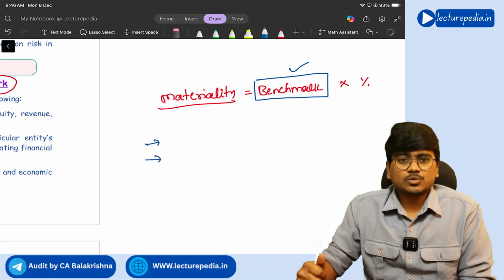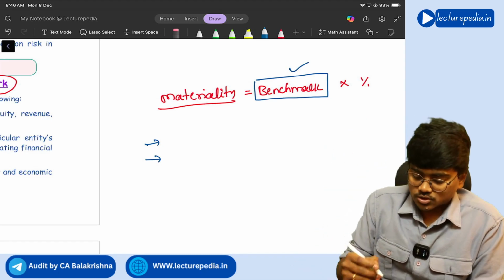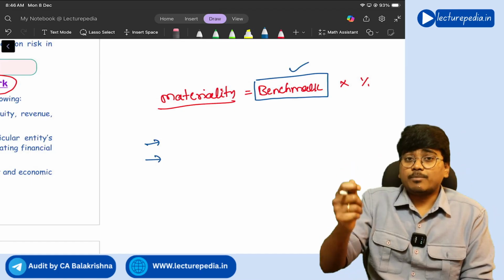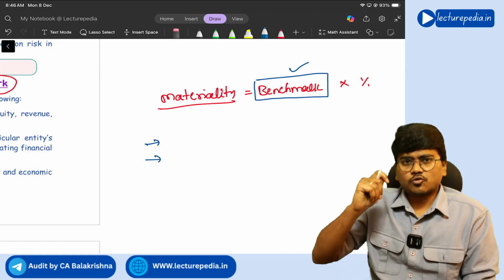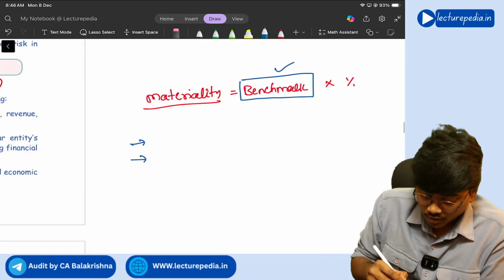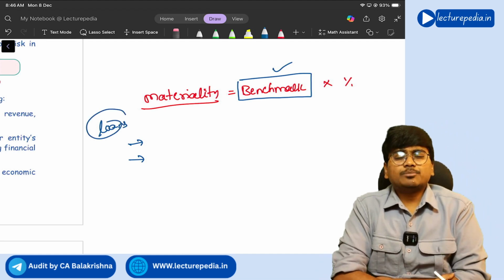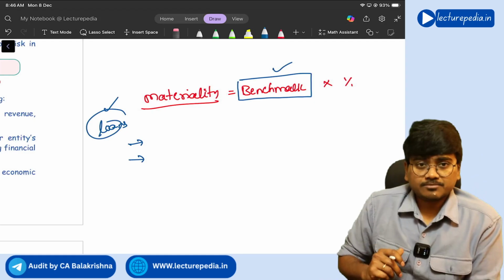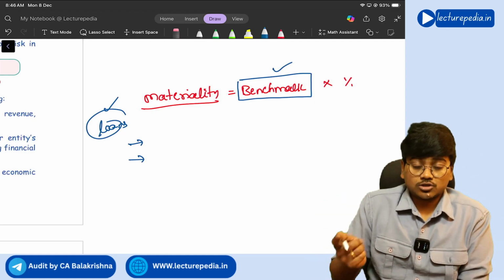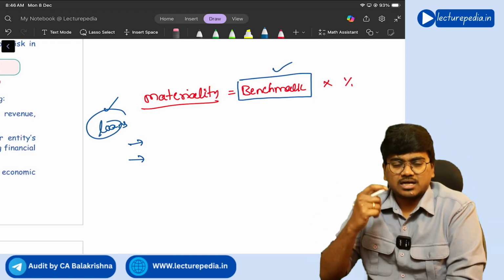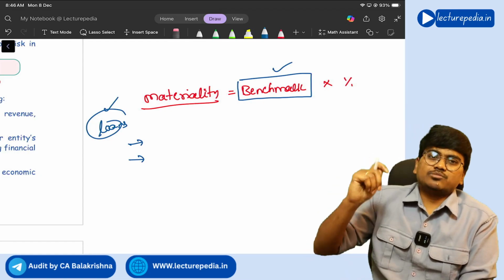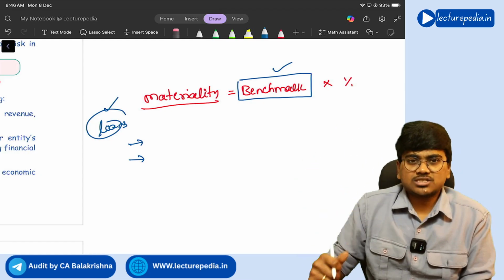That items you need to select, correct or not? So let's say for example, in case of banking companies, users' focus will be more on the area of loans. So in case of a banking company, it is better to select loans as benchmark, correct or not? So the second thing that you need to consider is on which items, on which elements users' focus will be